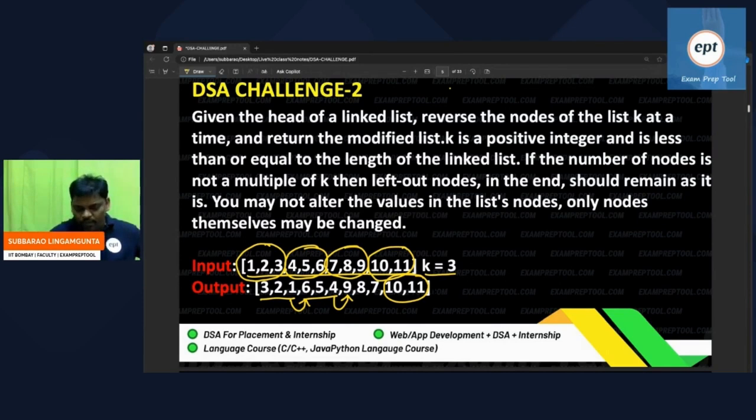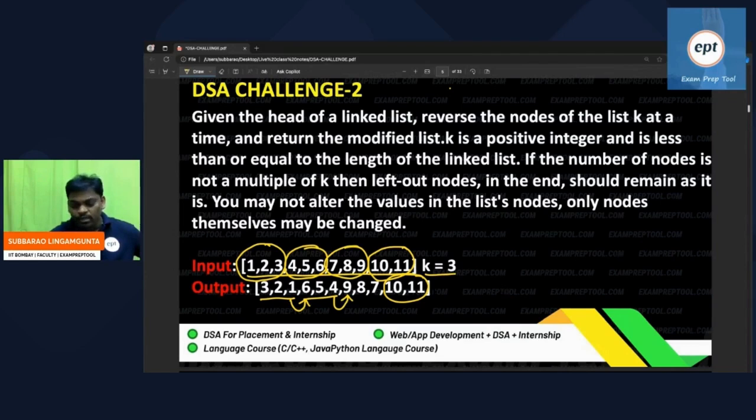You have to do reverse in the k nodes. So to solve this problem you should know how to reverse it. I will explain how to reverse it first, then we will solve the given problem.